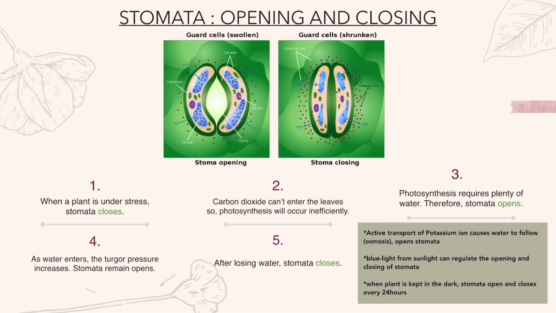And here are a few things that you should know. The active transport of potassium ions causes water to follow through osmosis, which leads to the opening of the stomata. Next, the blue light from sunlight can regulate the opening and closing of stomata. Lastly, when a plant is kept in the dark, stomata open and close every 24 hours.